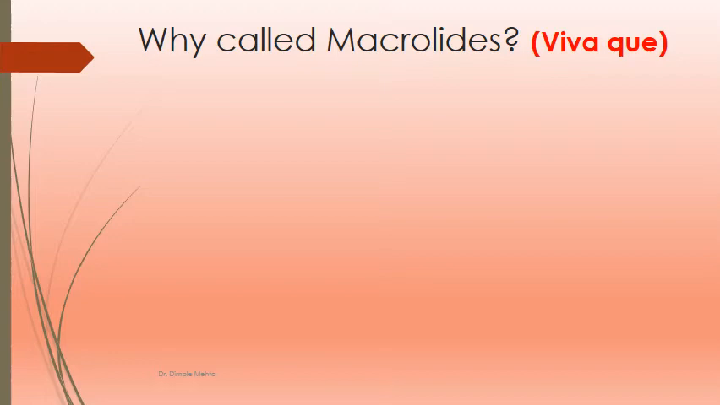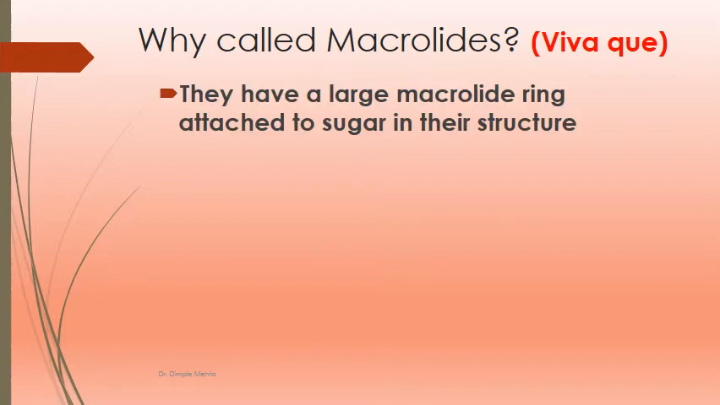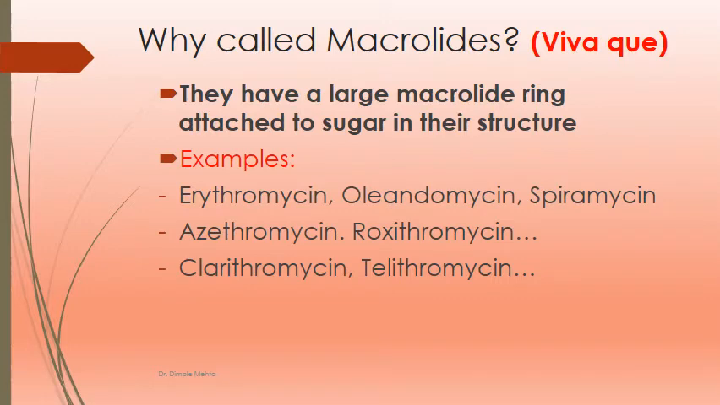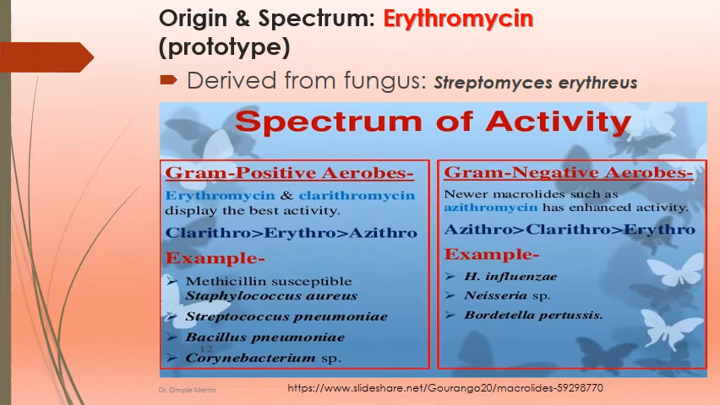Why they are called macrolides? This can be asked as a viva question. The answer is they have a large macrolide ring attached to sugar in their structure. Examples of macrolides are erythromycin, oleandomycin, spiramycin, azithromycin, roxithromycin, clarithromycin, telithromycin, etc. Now, let's talk about the prototype drug, that is erythromycin, that is derived from the fungus Streptomyces erythraeus.